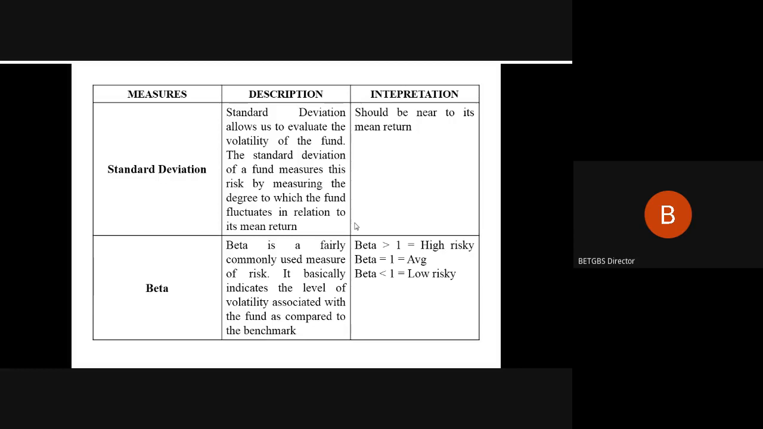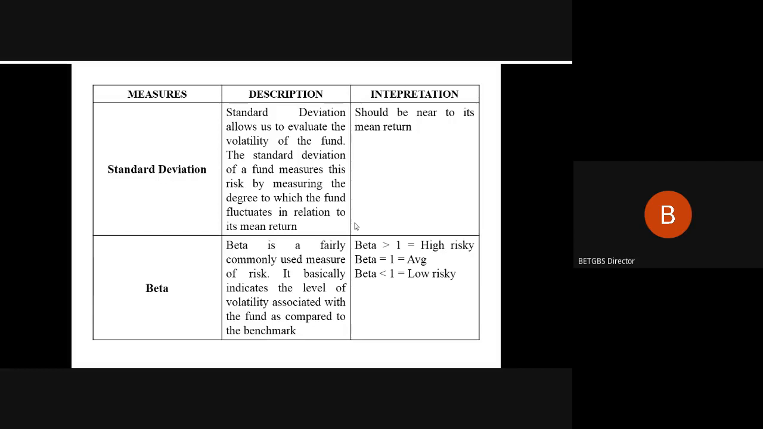return as such. And what is the interpretation? It should be near to its mean return. So as you mentioned, you're going to compute the return on your portfolio, and that return and your standard deviation must be equal to each other so that they show the consistency. Or in the best way, your standard deviation should always be less than the average mean return which your fund has realized. So this is the meaning of your standard deviation.